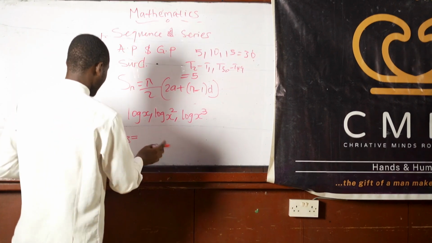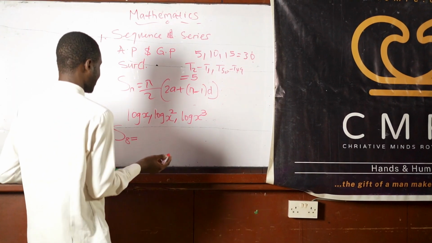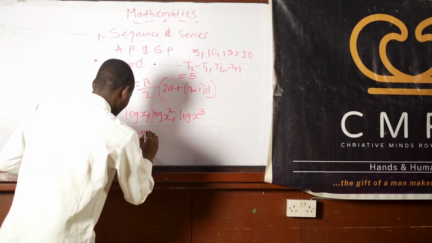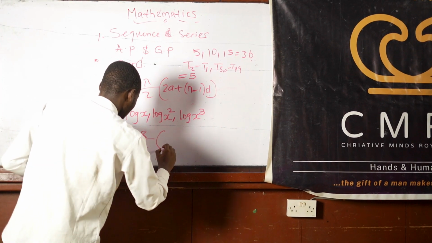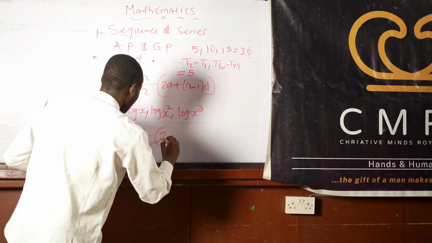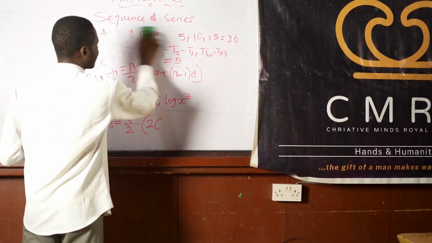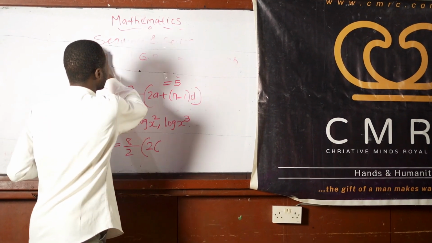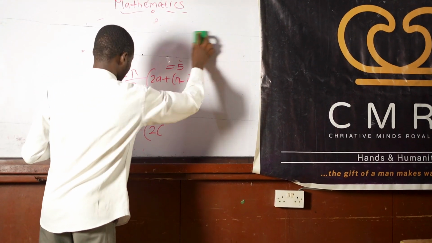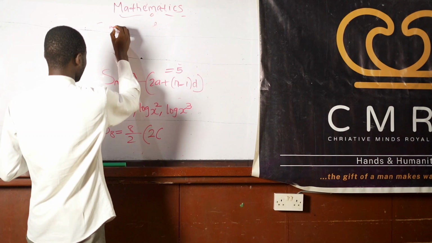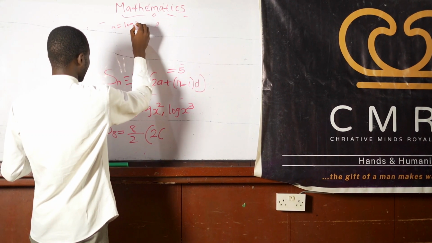Okay, so from here we need to know our n. What's the n? Remember, the n is 8. So we have 8 over 2, open bracket 2, and what's our first term? Our first term, a, is log x.